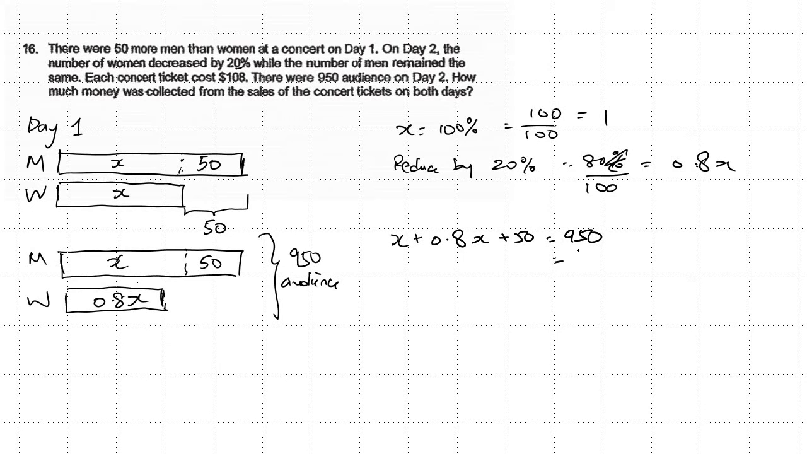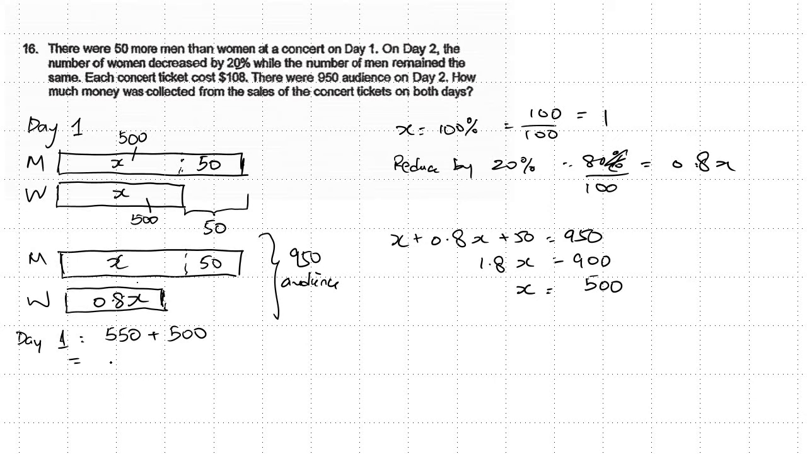So 950, you move this over, 900 equals 1.8X. So you notice that X is actually 500. Then you can calculate in total how many audience there are. If X equals 500, here is 500, here is 500, on day 1. How many audience is that? For day 1, it's 550 for men, and for women it's 500.